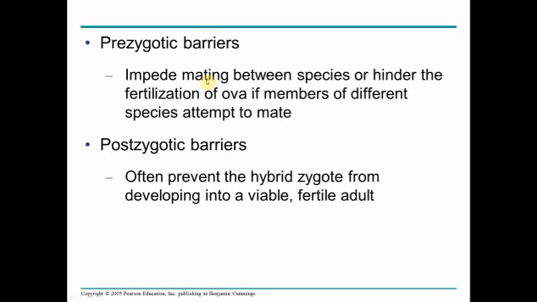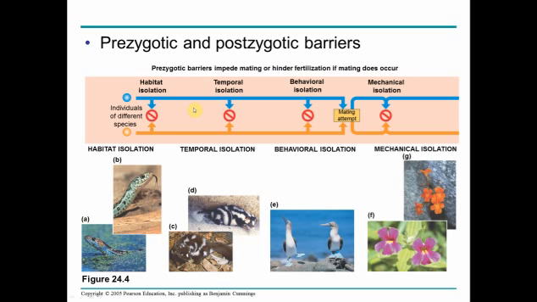And we lump these barriers into prezygotic and postzygotic barriers. Prezygotic barriers prevent the two adults from mating to begin with, basically, from forming a hybrid zygote. And postzygotic barriers prevent the zygote from developing into an adult. That's after the zygote has formed. And prezygotic barriers are preventing the members from mating to begin with before the zygote forms. So there's different types of isolations that prevent mating, that makes things isolated from one another.